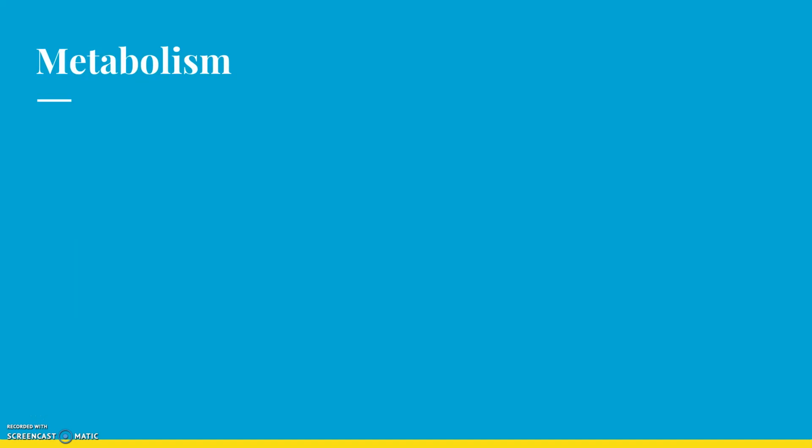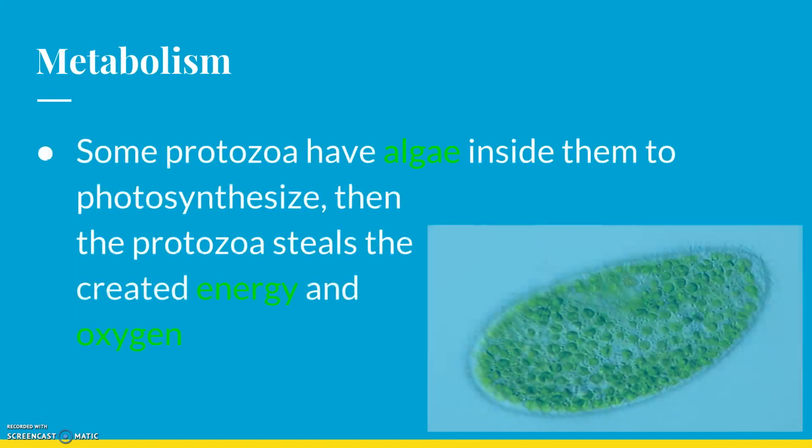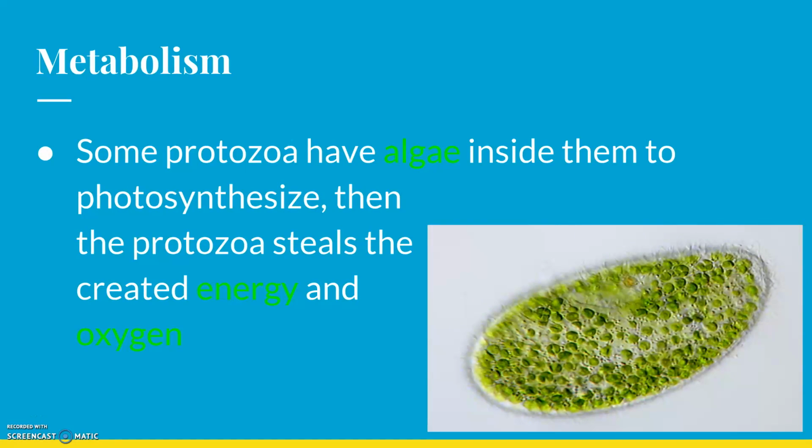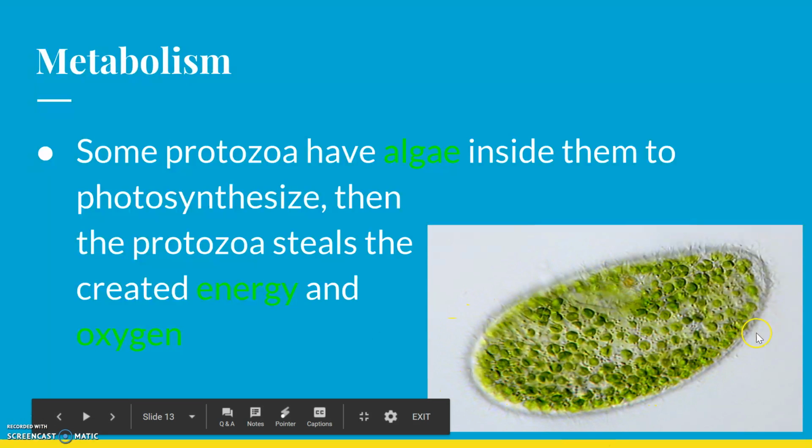We just have a little bit more to go. Their metabolism, how they're going to eat. So we're going to talk about this later, but previewing it now won't hurt anyone. So some protozoa, those are the animal-like ones, they actually have algae inside of them. So here's the situation. This gray ring is a plant-like protist. All these circle green guys, they're all algae.